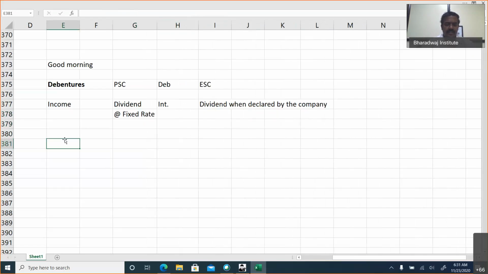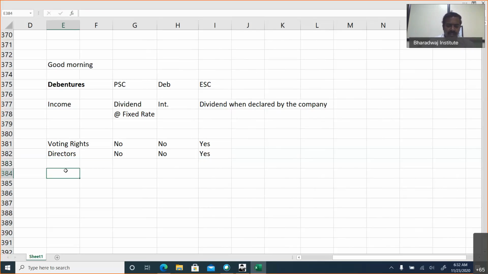What about voting rights? No for preference shareholders, no for debenture holders, yes, only for equity shareholders. Who can become directors of the company? Preference shareholders cannot become, debenture holders cannot become, only equity shareholders can become directors of the company. Okay.